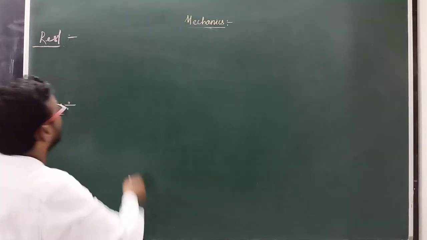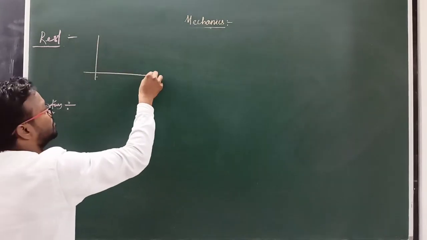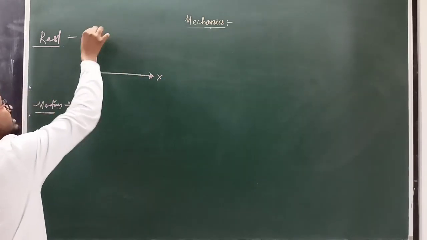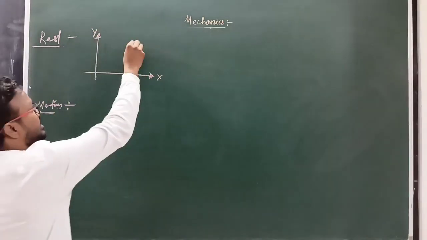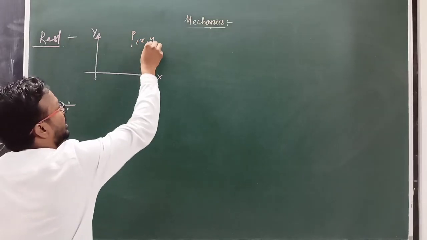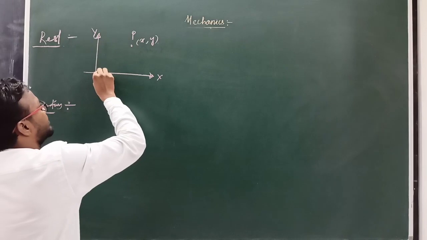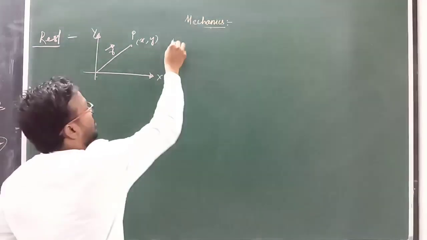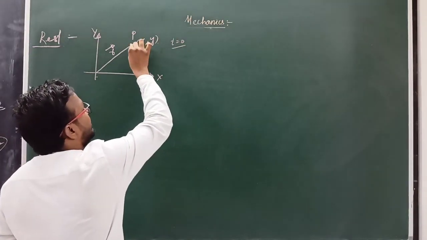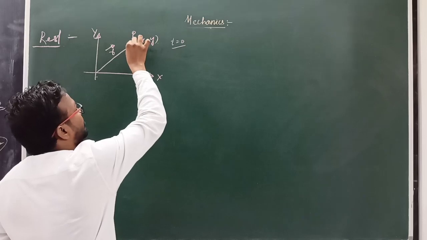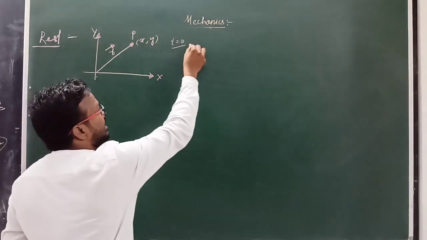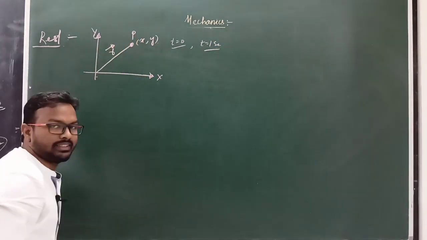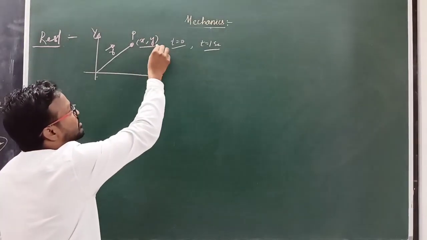Clear? So suppose there is a two-dimensional coordinate system, x-axis and y-axis. Suppose there is a point P with coordinates x comma y and its position vector is r vector. When time t equals 0, the particle is situated at point P. After 1 second, that is time t equals 1 second, the particle is also at this point P with coordinates x comma y.